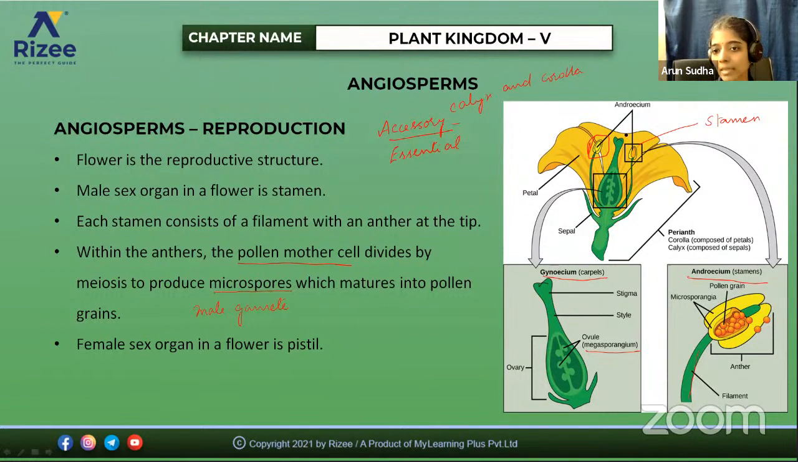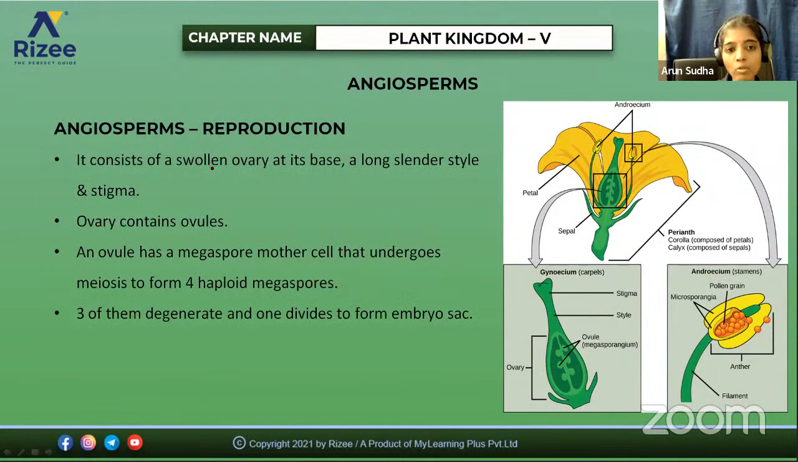As a result, there is a formation of a pollen tube. And here, in the ovule, we will see in detail how the egg cell is formed and how fertilization happens. The female sex organ is the pistil. It consists of a swollen ovary at its base, a long slender style, and a stigma. The ovary contains many ovules.